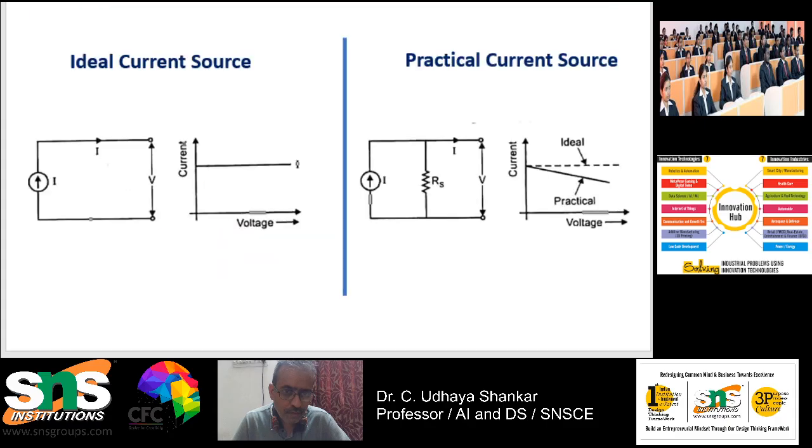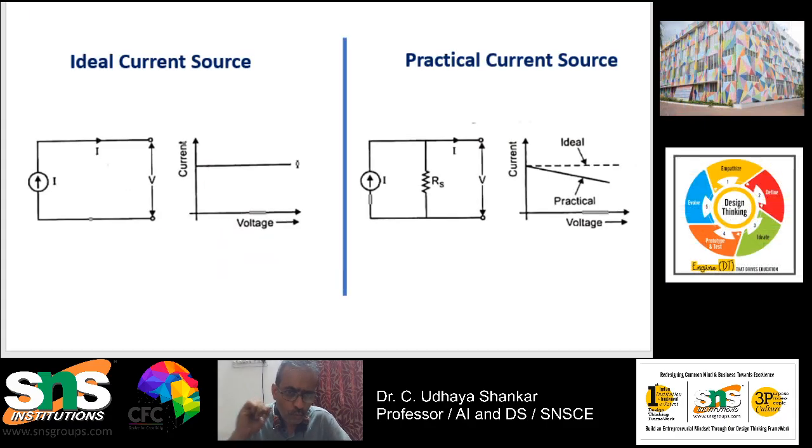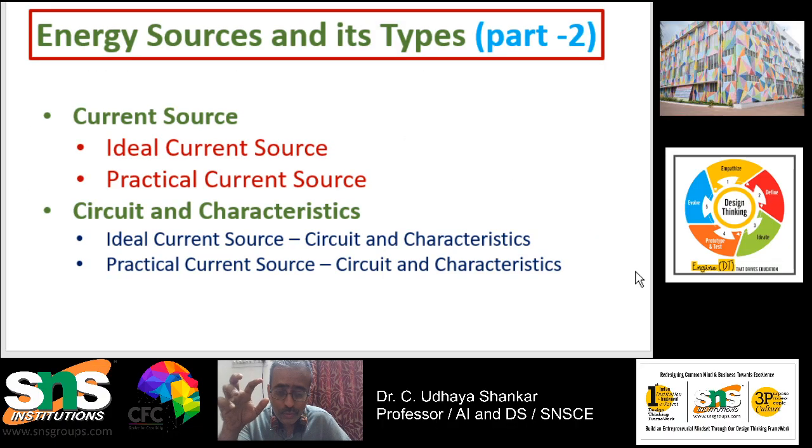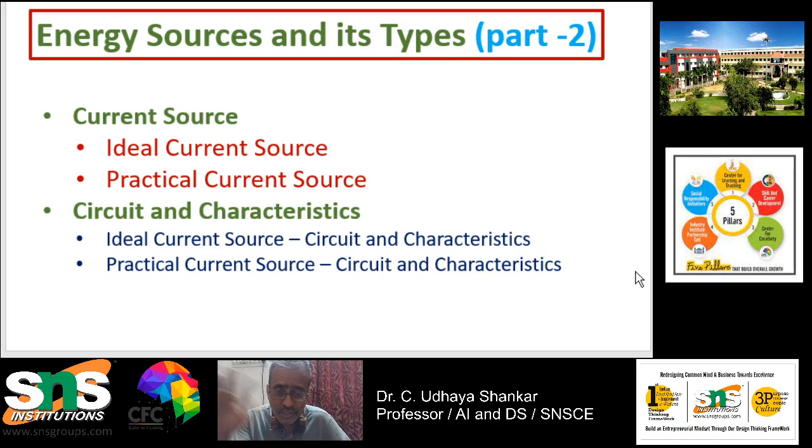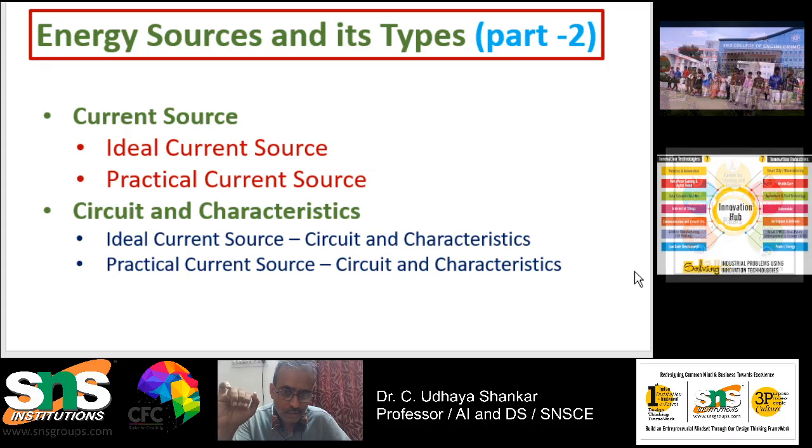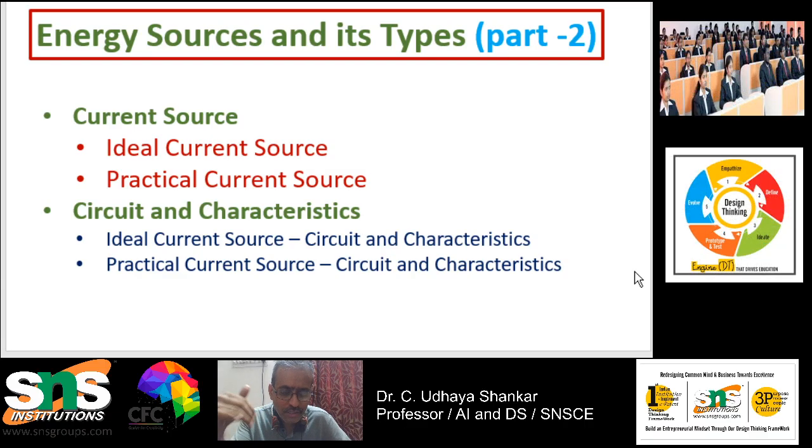As you all know, what do we mean by a current source? A current source is one where the current is always the same irrespective of change in load. That is, the voltage magnitude will change according to the load requirement. Power is nothing but voltage into current. So if we keep one parameter constant, that is the current, the voltage magnitude will change in order to meet the power requirement of the load side. That is called a current source.